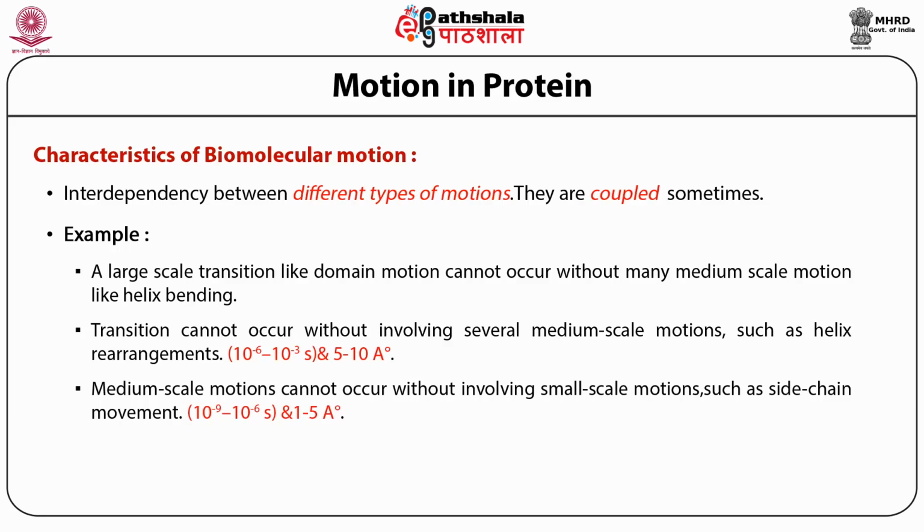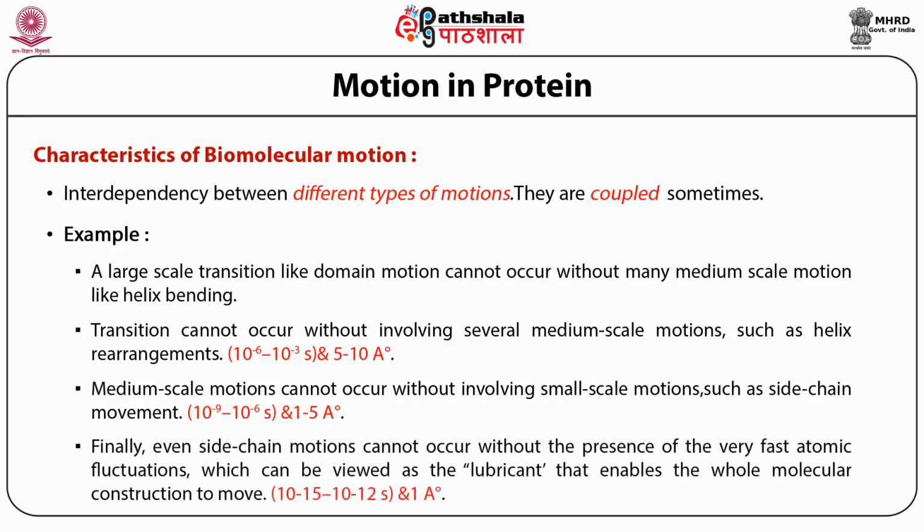So what we see here is that even side chain movement can occur only through a fast atomic fluctuation, something we can view as a lubricant that enables a molecule to make a few moves.